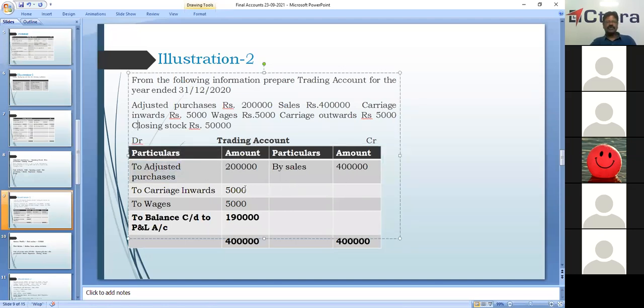So now we have to balance it. This side is 4 lakhs, and we put 4 lakhs as the total here, balancing the debit and credit sides. The total here is 2,10,000; 4 lakhs minus 2,10,000 gives 1,90,000. This is the gross profit.